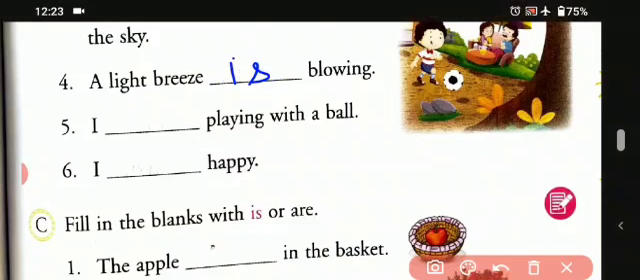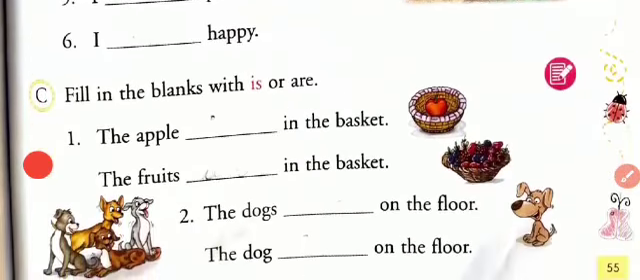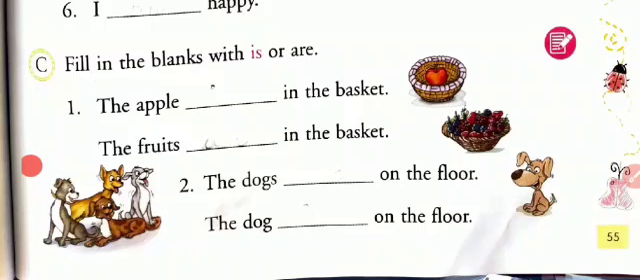I am playing with a ball. So I am playing with a ball. I am happy. Because we are using I, that means we will be using am with I. So I am playing with a ball and I am happy. So now we'll do another one. Fill in the blank with is or are. So now we'll be filling the blanks with is and are.